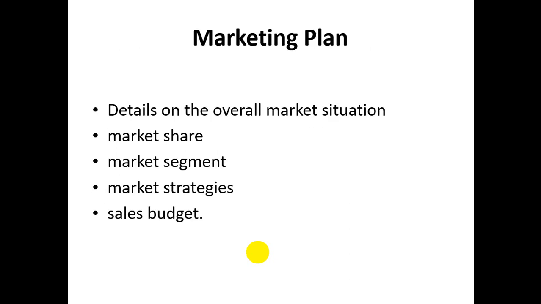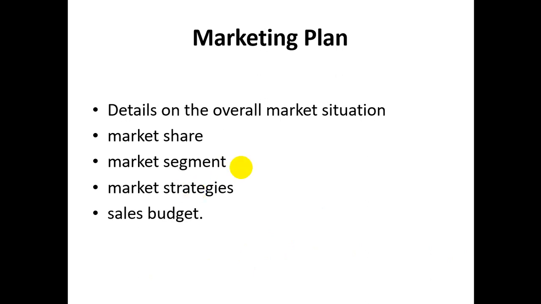Then you have to plan your marketing plan. The marketing plan will include the details of the overall market situation, the market share for your particular product in the industry. What is the market share you are going to focus on? So you have to analyze the competitors in this context. Then market segment: which segment, market group, target customers are you going to focus on?